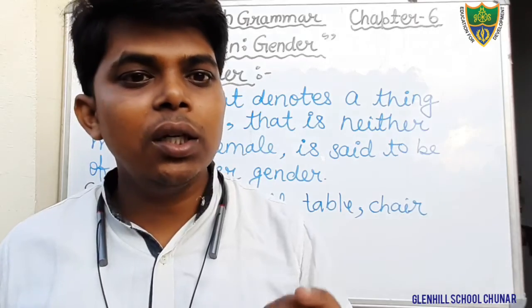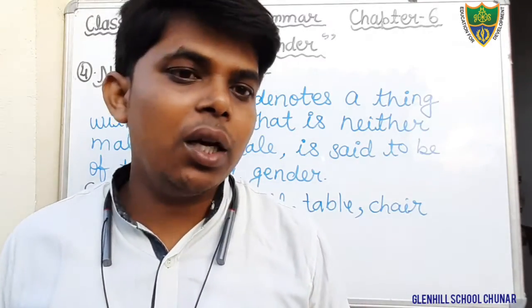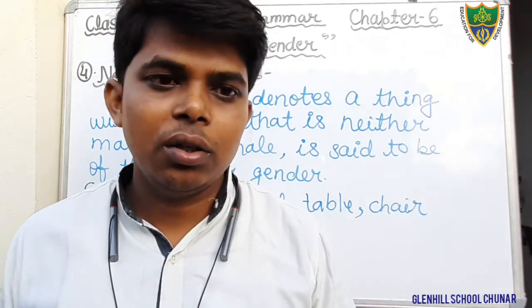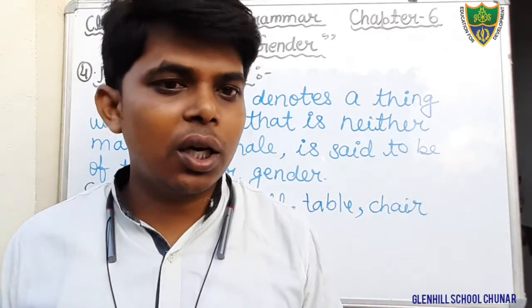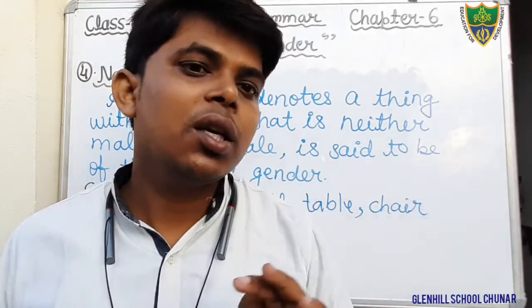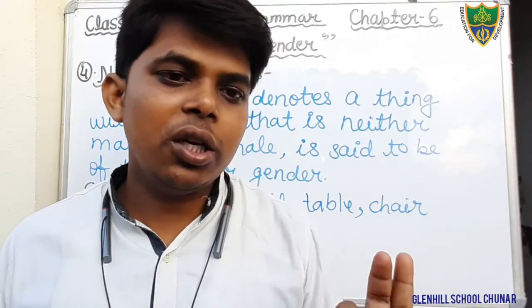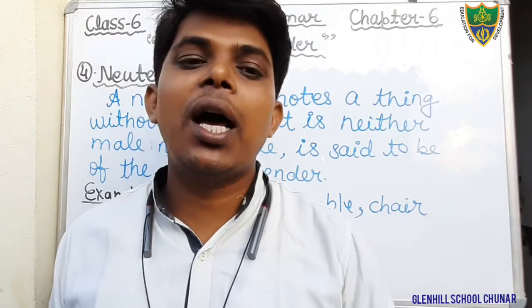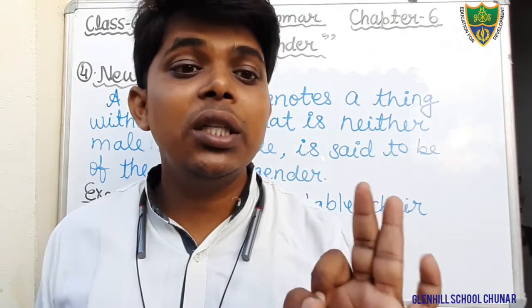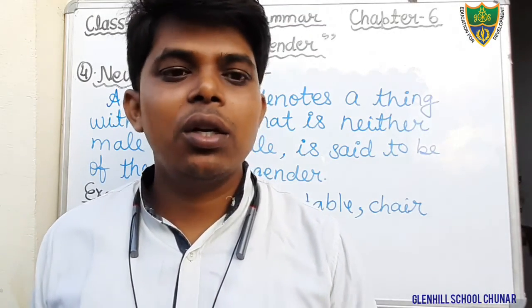And common gender, it denotes either male or female, या तो पुरुष या तो महिला जाति का बोध कराता है, that is known as common gender. Okay, in the same way, next, that is neuter gender. It denotes lifeless object.